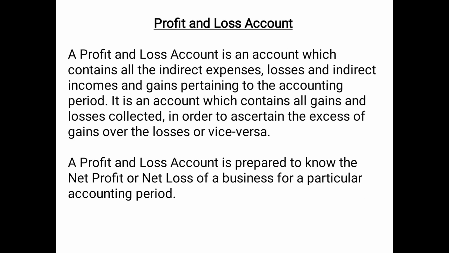Now we are starting with the profit and loss account. This is the other part of final accounts. A profit and loss account is an account which contains all the indirect expenses, losses, indirect incomes and gains pertaining to the accounting period. All those expenses and incomes which were not recorded in trading account are recorded in profit and loss account. Direct expenses and incomes are recorded in trading account, and all indirect expenses, losses, indirect incomes and gains for an accounting period are recorded in profit and loss account.